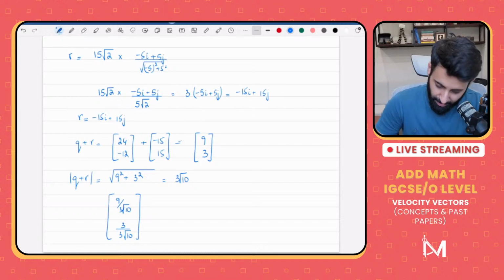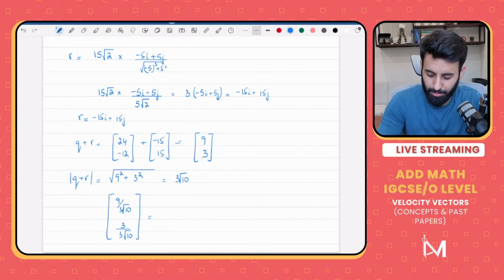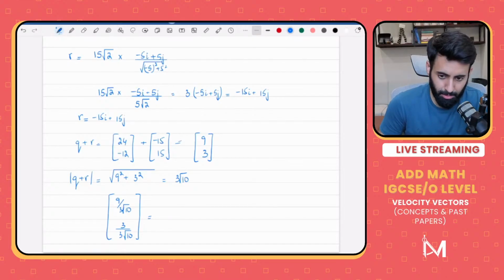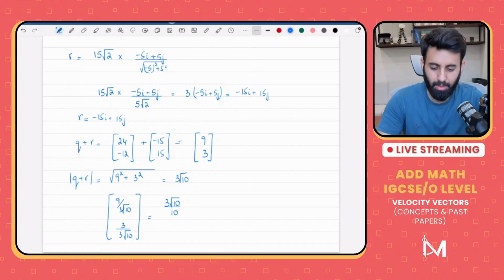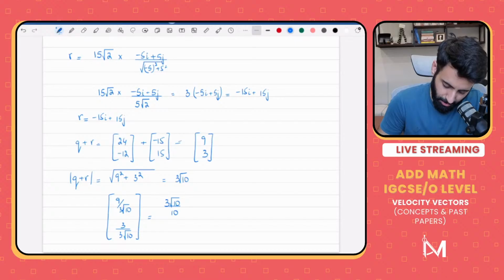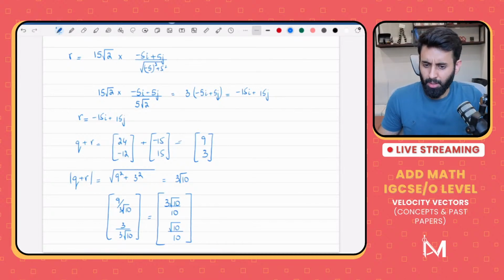Now, you can simplify this using your calculator, or some other way, however you want. So 9 upon 3 under root 10, what's that equal to? That's equal to 3 root 10 upon 10. And then if you do 3 upon 3 root 10, that's equal to root 10 upon 10. That's it. Job done.